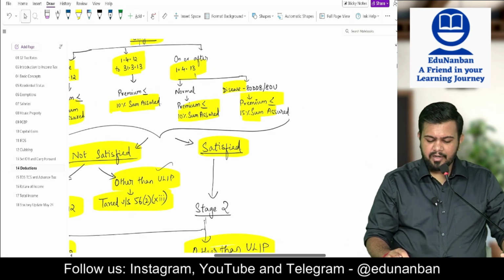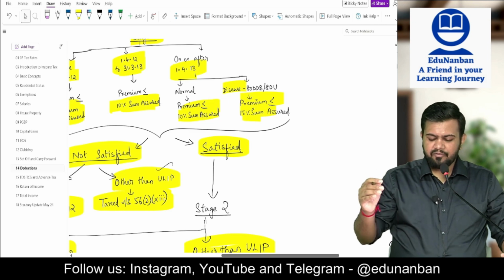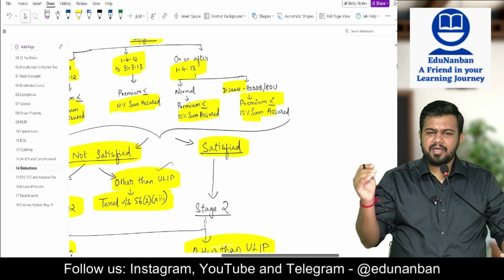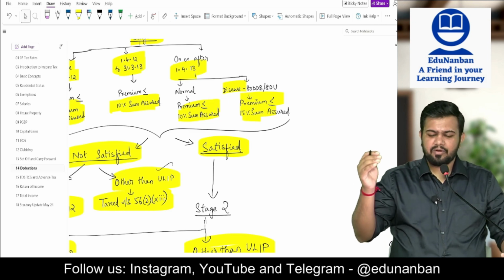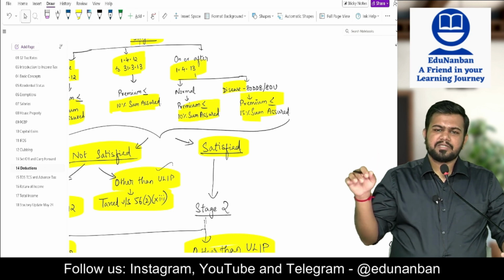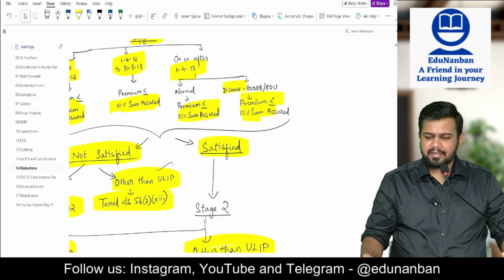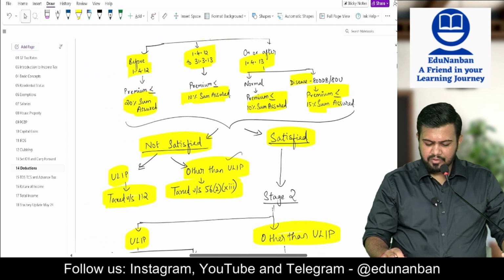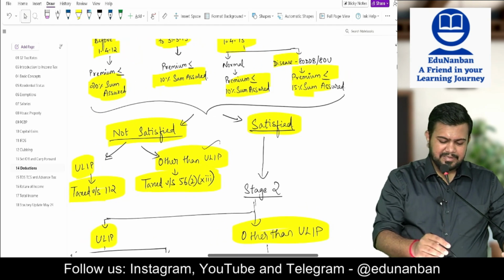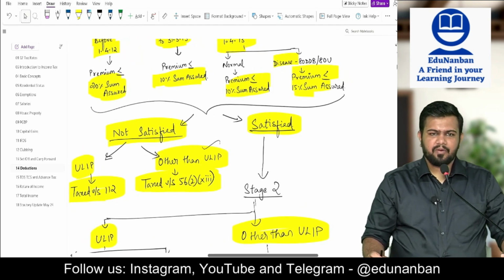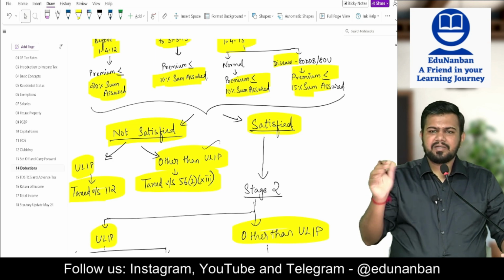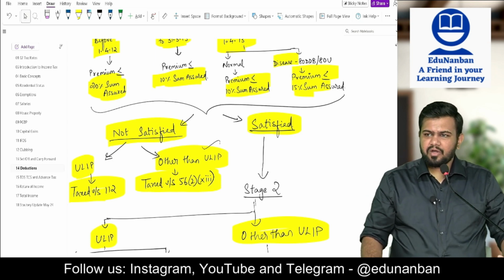Then on or after 1/4/2013, for disease under section 80DDB and 80U, disease or disability alone, they brought a 15% limit. If the premium is up to 15% limit, it is exempt. Otherwise, it is taxable. Now you see whether the conditions are satisfied or not satisfied. Let's say the conditions are not satisfied.